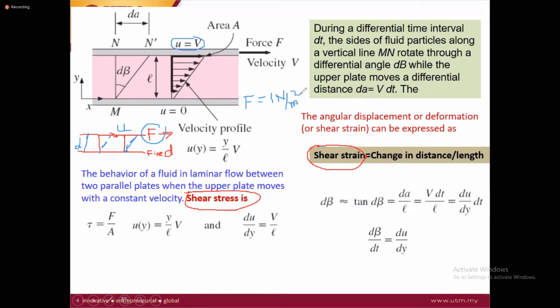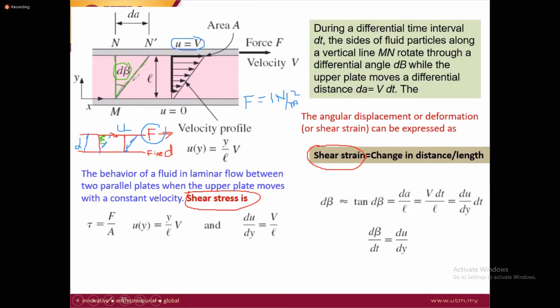Now you see, when you apply this force, there is some formation of an angle here. This angle we can say, for example, is beta. When you apply force, there is an original position, this one, and this angle is formed.